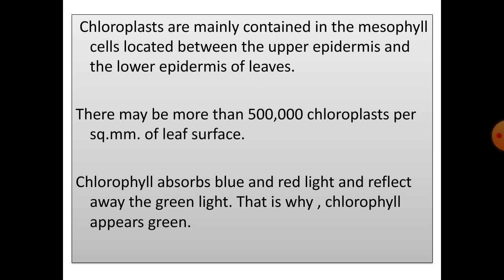Chloroplasts are mainly contained in the mesophyll cells, and mesophyll cells are located between the upper epidermis and the lower epidermis of leaves. Chlorophyll absorbs blue and red light and reflects away the green light. That is why chlorophyll appears green. There are 9 types of chlorophylls found, and 2 of these, chlorophyll A and chlorophyll B, are best known and most abundant.